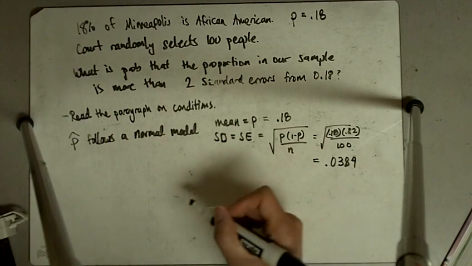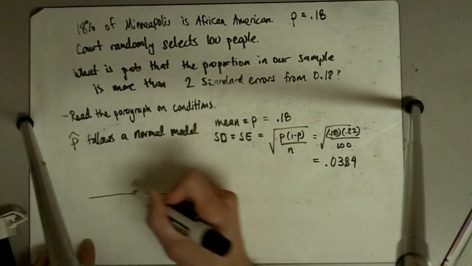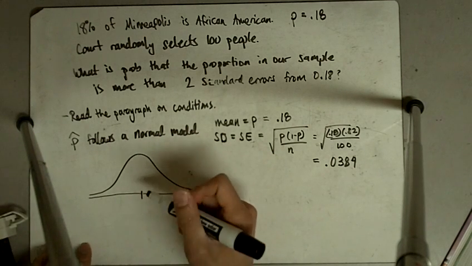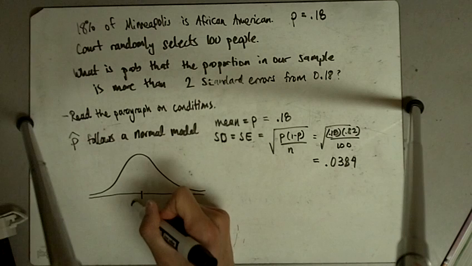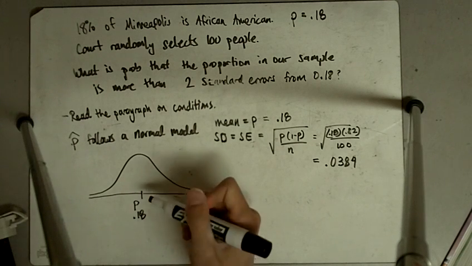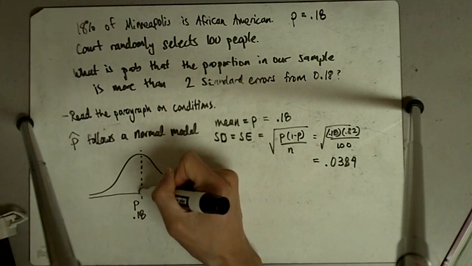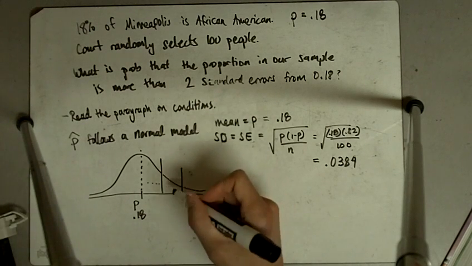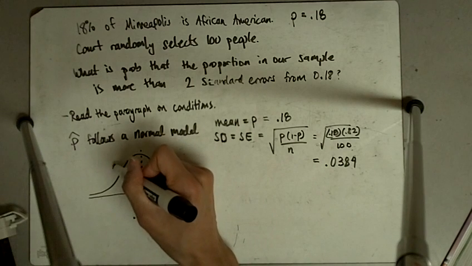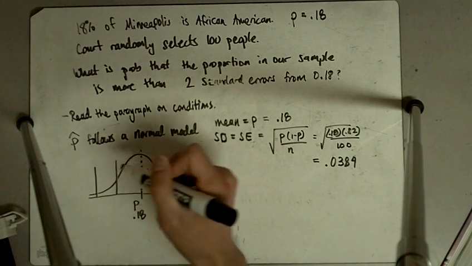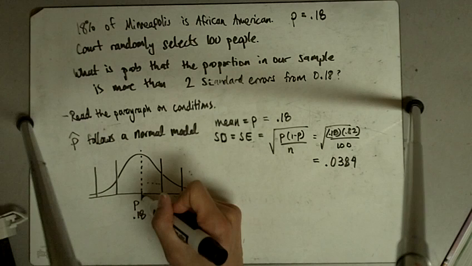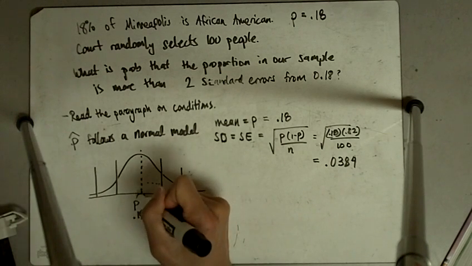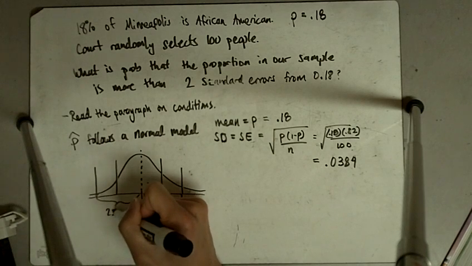All right, but we actually don't even need that number, because if we draw a picture, in the center we would put p, which is 0.18, and it's asking what would happen if I go out 2 standard deviations. So if this is 1 and this is 2, or it says 2 standard errors, but each standard error is a standard deviation, so this is 2 standard deviations, and this is 2 standard deviations.